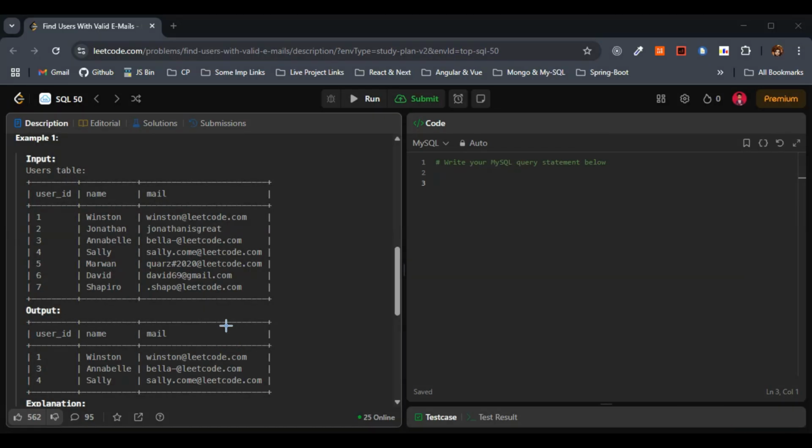Let's discuss the first example here. You can clearly see Winston@leetcode.com. This matches, this is correct. Now let's come to user 2. Here we have the mail Jonathan is great. Jonathan may be great, but he does not have @gmail.com.